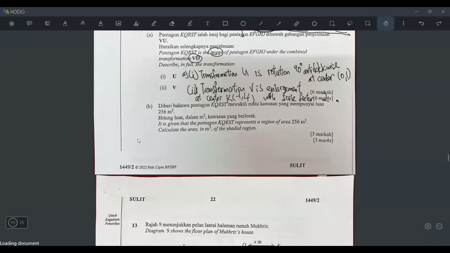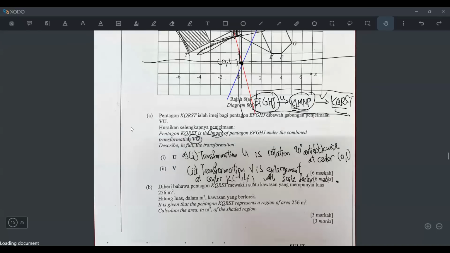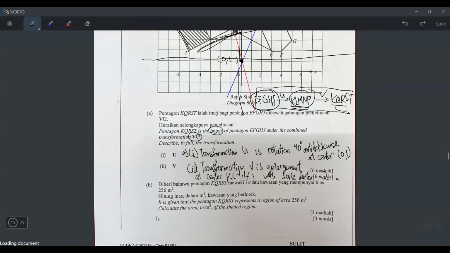So hope you understand. Let's go to B. So B is about area already. So we all know when it's about area, the only formula we have to think about is area of image equals to k squared times area of object.